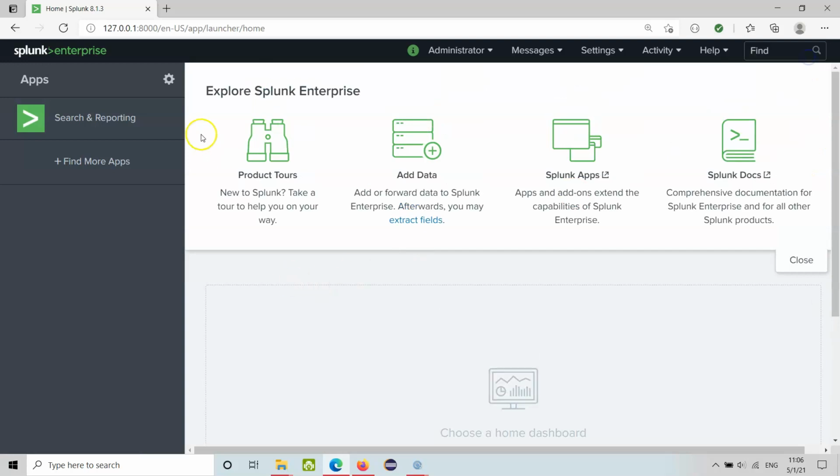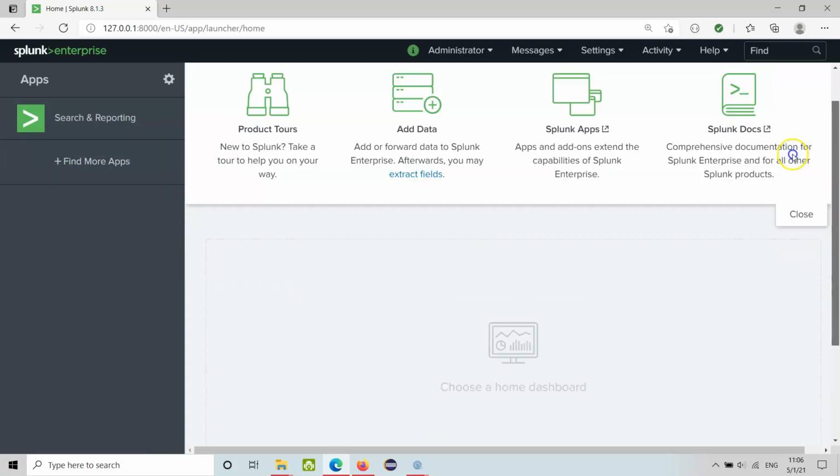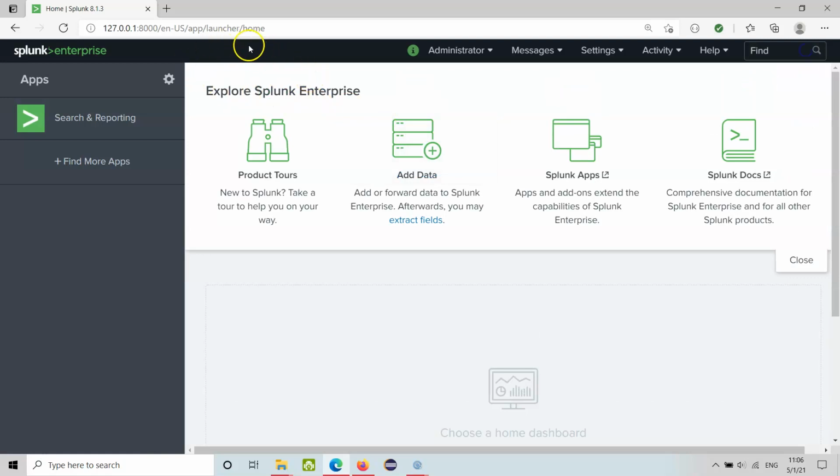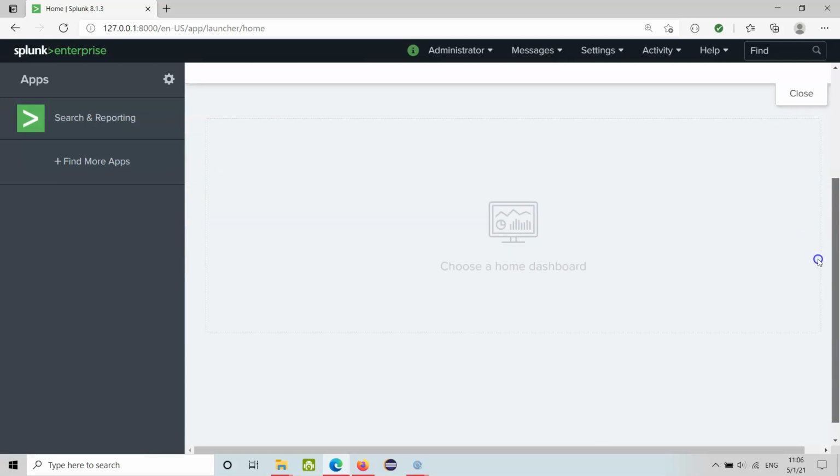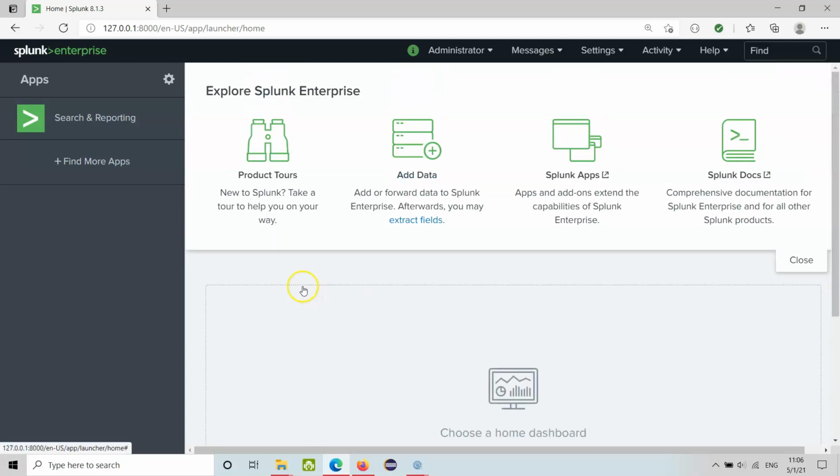We have Splunk Enterprise installed on my laptop. If you're following me, you can use the browser and localhost 8000, and that's it. App launcher home. All right, so we will explore more in the next video. Thanks. Till then, bye.